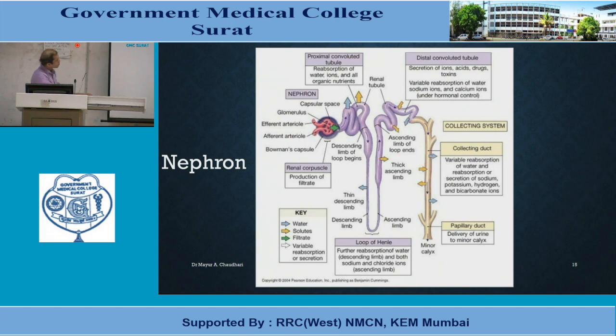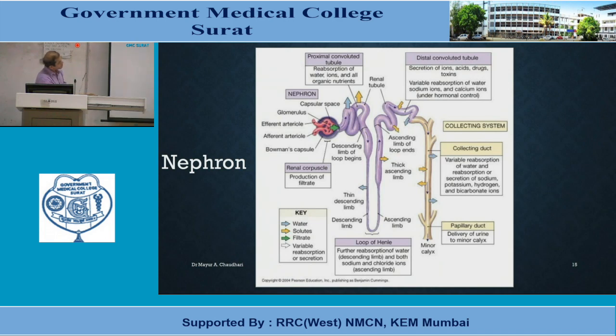Then we have the loop of Henle. There are two limbs, descending limb and ascending limb. In the loop of Henle, there is further reabsorption of water in the descending limb, while both sodium and chloride ions are reabsorbed in the ascending limb. Then we have the collecting system.